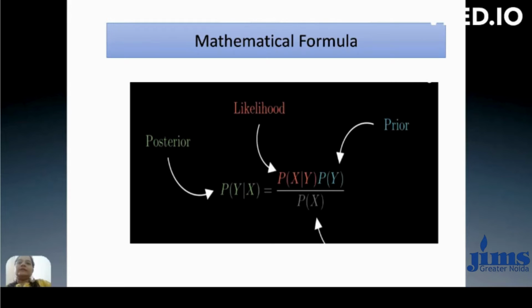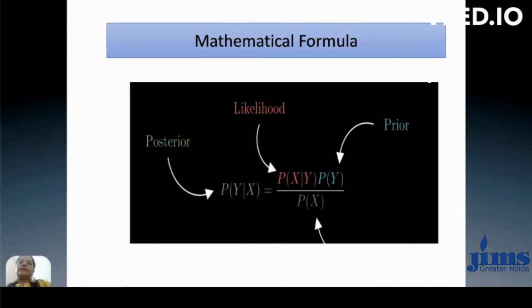Then based on this, we have to find out the probability of y when x is given. This mathematical equation shows the posterior probability which we have to calculate. It means we are given n number of x attribute values, but we have to find the y value. This is known as posterior probability, the probability of y when x is known.